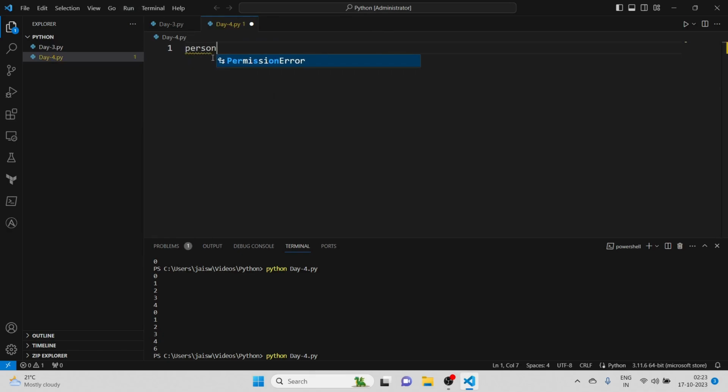I'm going to create a dictionary person equal to curly braces, with the key 'name' and the value John. The second key-value pair is age, which will be 30. Next we can have city, and inside city we can have New York. So this is the dictionary we have created.